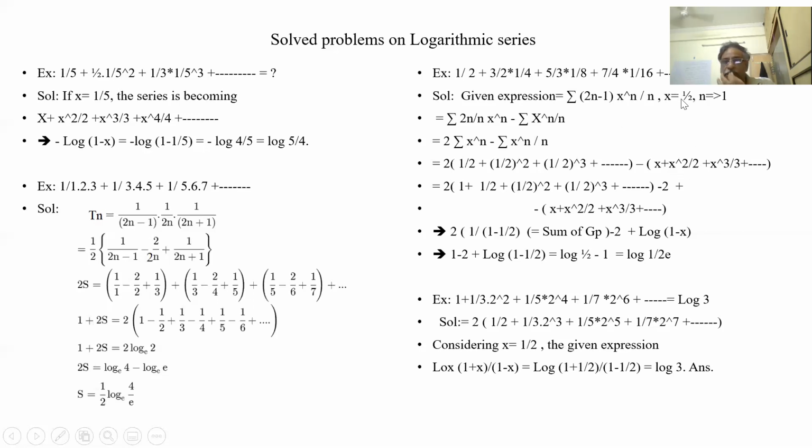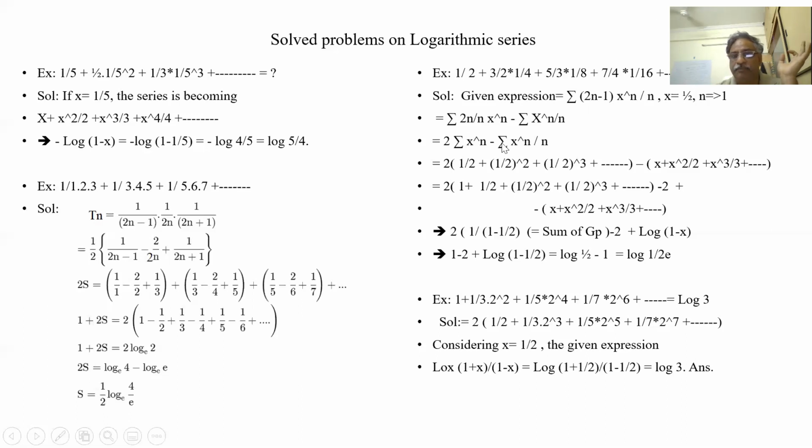So the nth term is converted into one geometric progression series and one logarithmic series. So when I simplify this GP I am getting 2 into 1 by 1 minus 2, minus 2 plus log of 1 minus x. All are plus terms. So we will simply learn by heart sigma x to the power of n by n is minus log of 1 minus x.